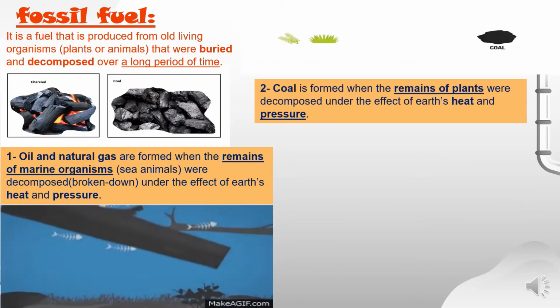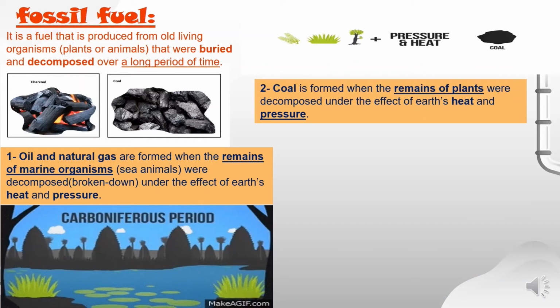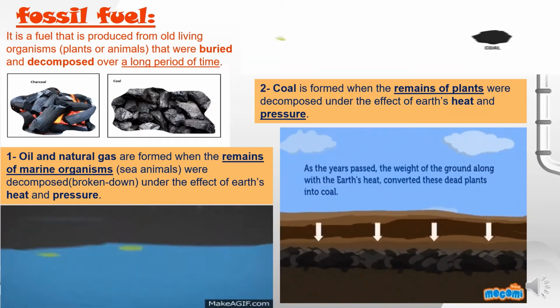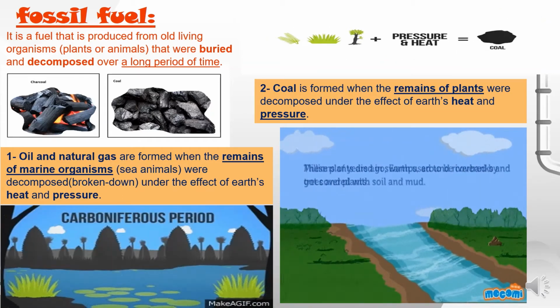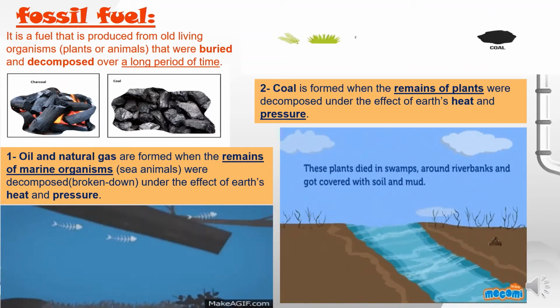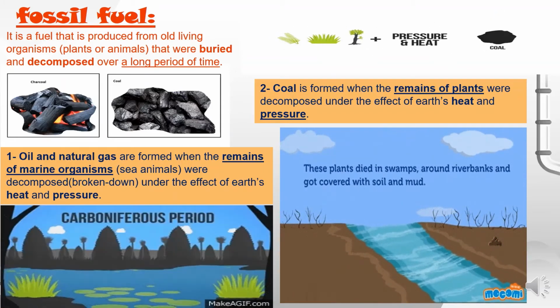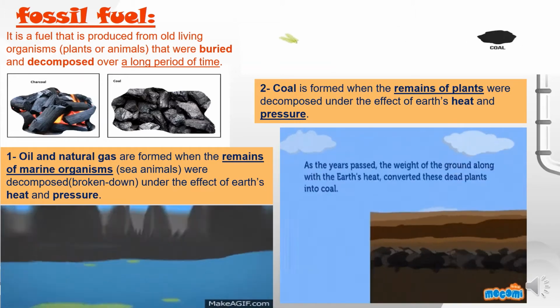While coal, as we said many times, is formed when the remains of plants were decomposed under the effect of heat and pressure. Like this picture in front of you.